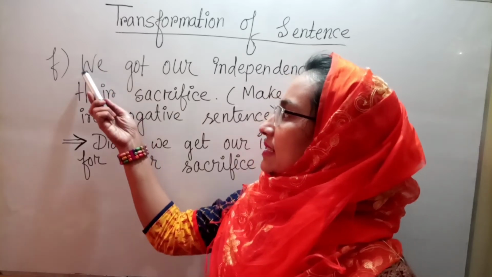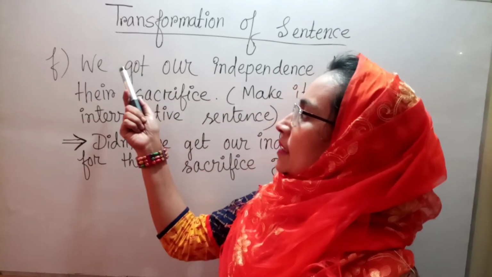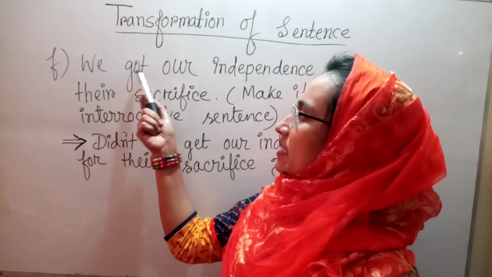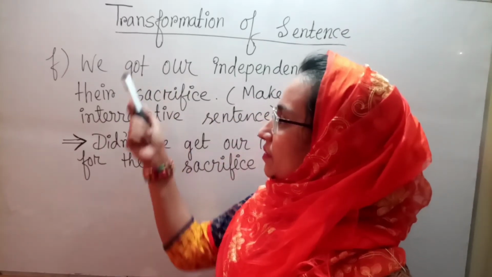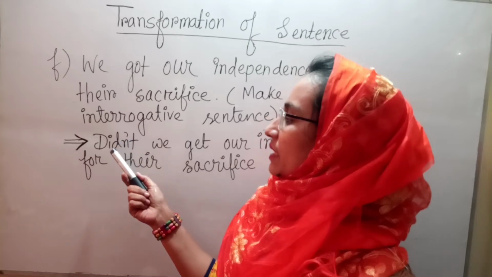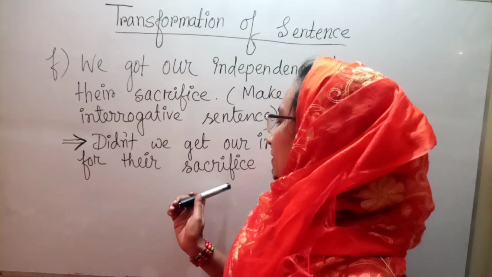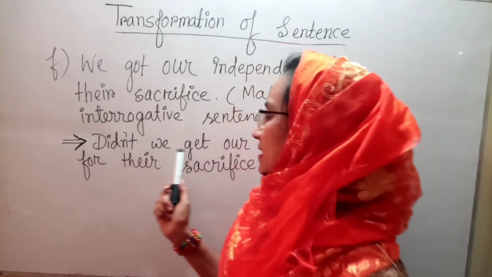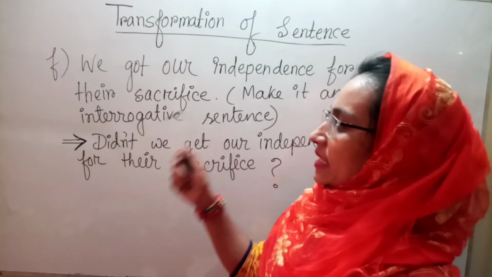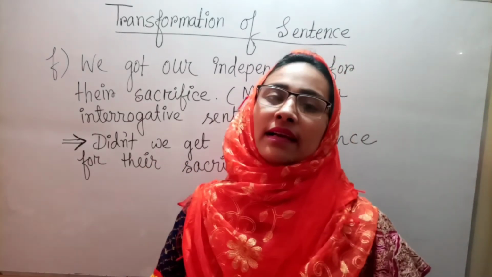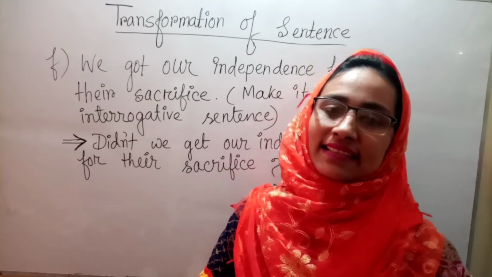Here the sentence is, we got our independence for their sacrifice. That's why the negative form is, we didn't get our independence for their sacrifice. And the interrogative sentence will be negative interrogative: Didn't we get our independence for their sacrifice? And after writing the sentence, we need to write the interrogative sign. So in this way, we can convert the sentence into an interrogative sentence.